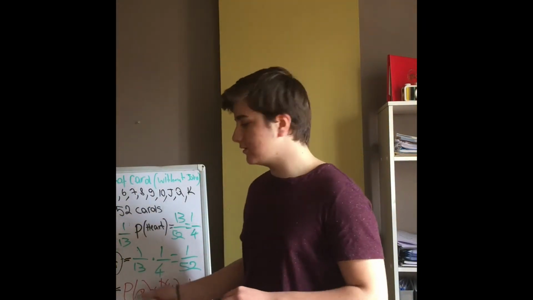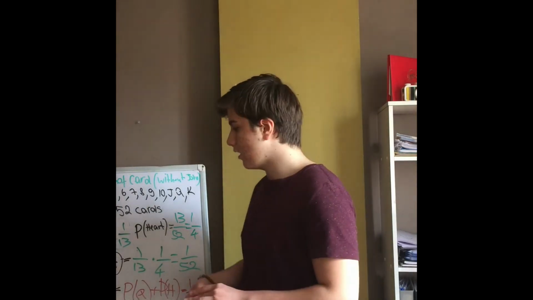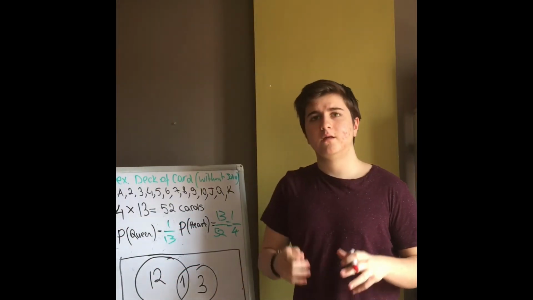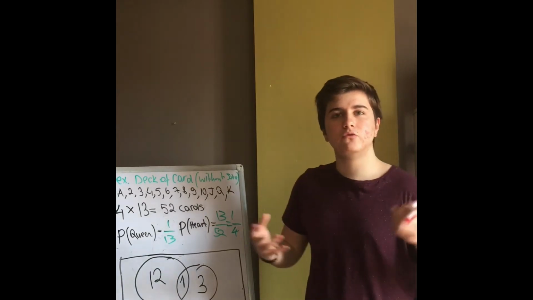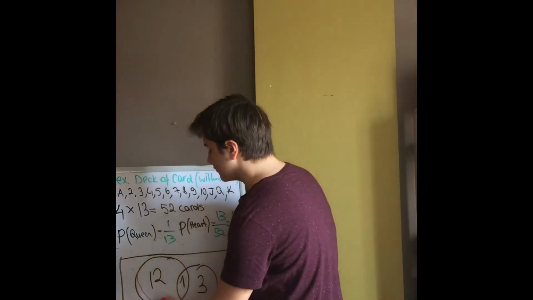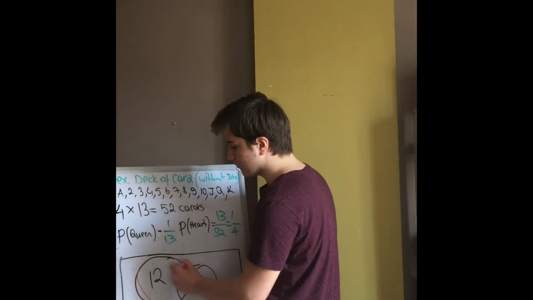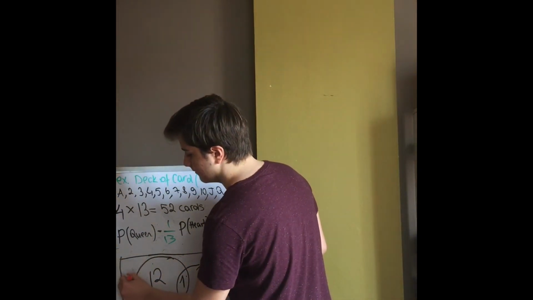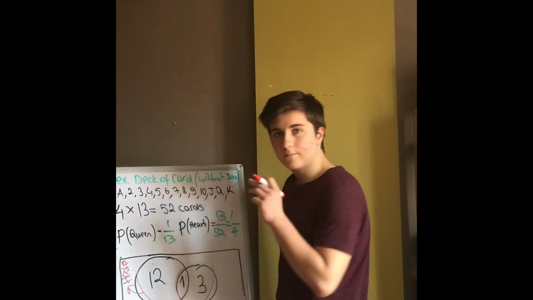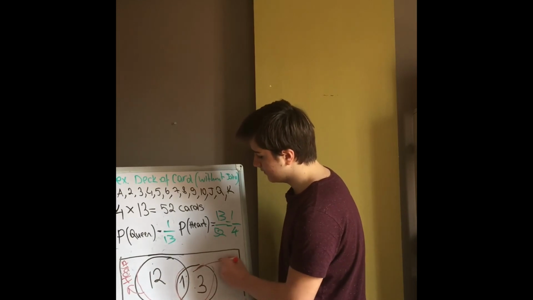So it is very important to keep this minus in mind if the outcomes intersect. I will prove this in a minute. We need to subtract the intersection point when we are adding two outcomes that intersect. So this is our set of hearts. We have 13 hearts, this part and this part. This set is our hearts. And this set is our queens. We have 4 queens, this part and this part added is our queens.